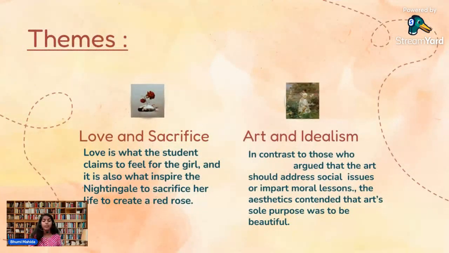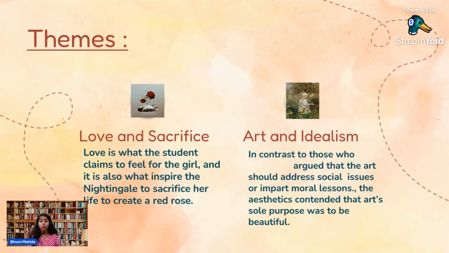These are the themes: love and sacrifice. Love is what the student claims to feel for the girl, and it is also what inspired the Nightingale to sacrifice her life to create a red rose. As we know, the Nightingale sacrificed her voice as well as herself to create a red rose. Then art and idealism.